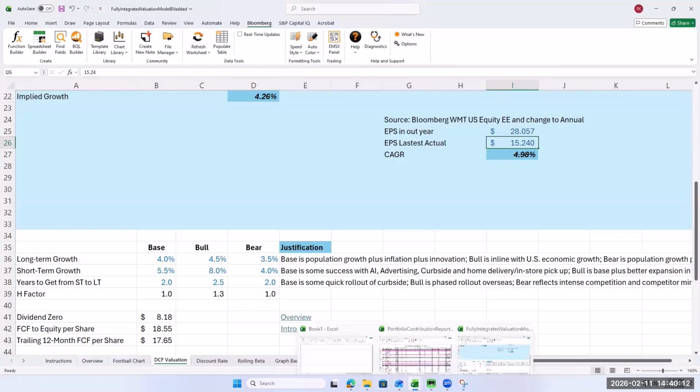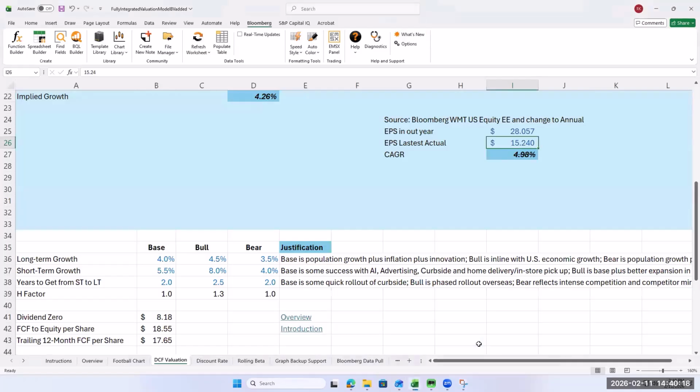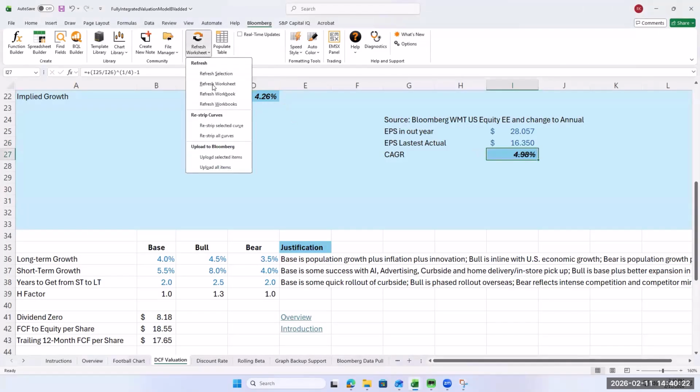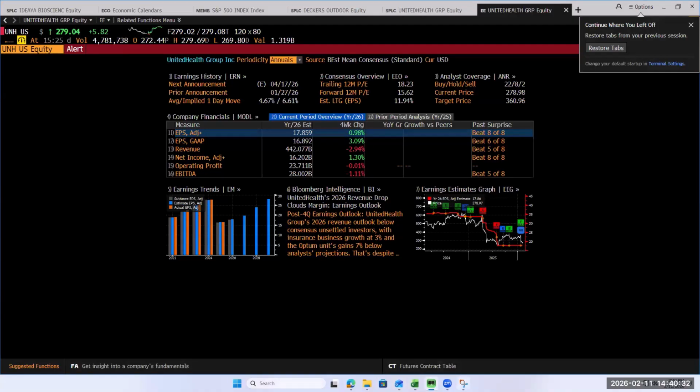And then off of a base of, look at the lattice, 16 through 35. We'll refresh that. Wow, they're expecting strong growth, but strong growth off of a pretty good low point based off their history.